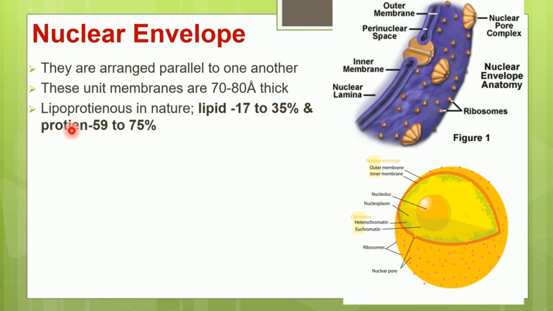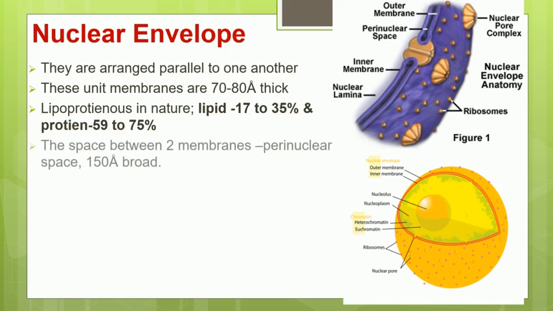The proteins are in large number, 59 to 75% are proteins, and only 17 to 35% are lipids. Now there is a small space between these two membranes. That space is called the perinuclear space, and it is 150 angstrom in width.